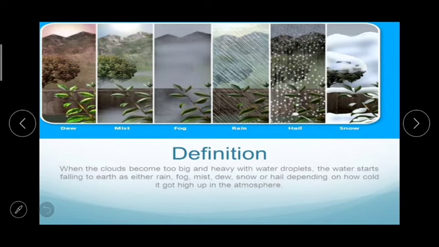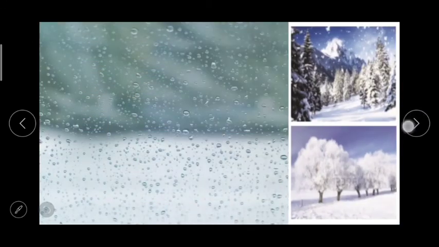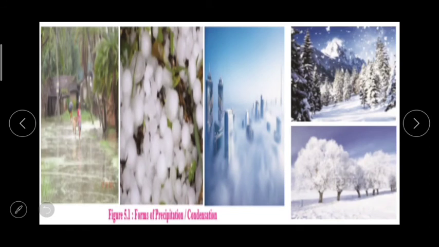So when the clouds become too big and heavy with water droplets, the water starts falling to earth as either rain or fog or mist or dew, snow or hail, depending on how cold it got high up in the atmosphere. So as the atmospheric conditions change, we see changes in the forms of condensation.